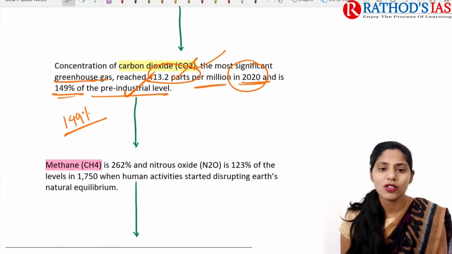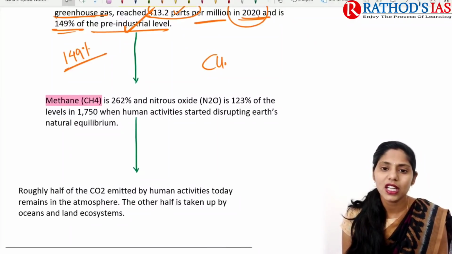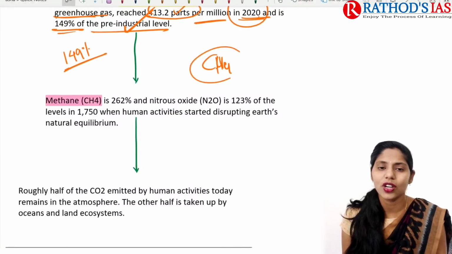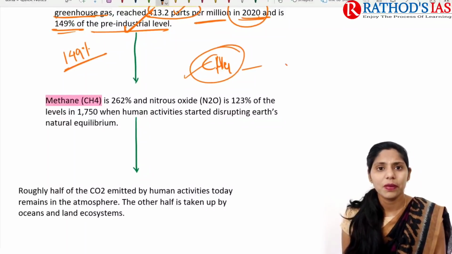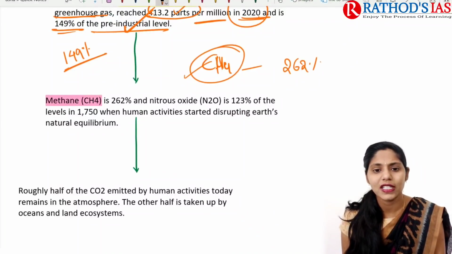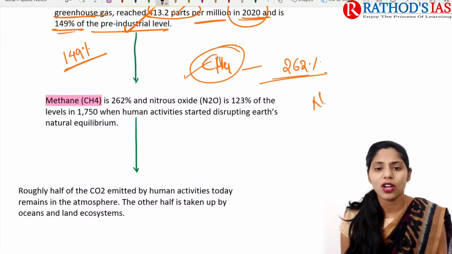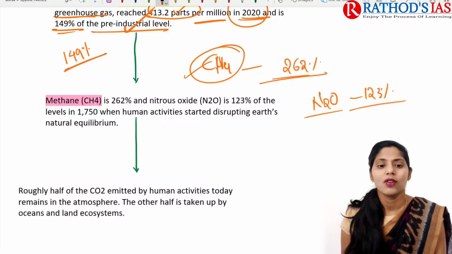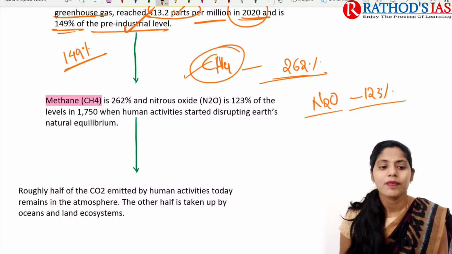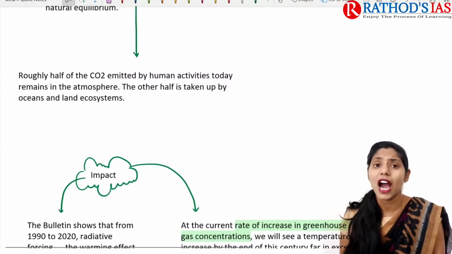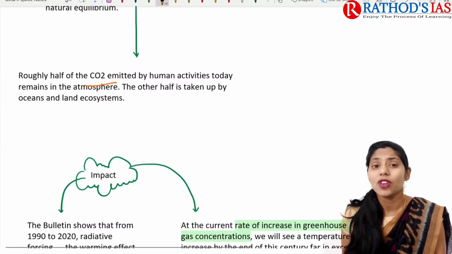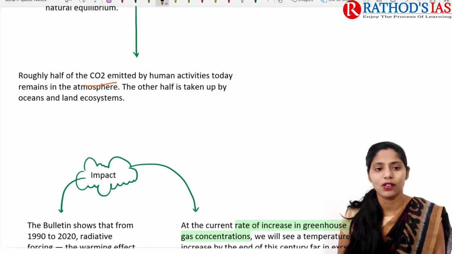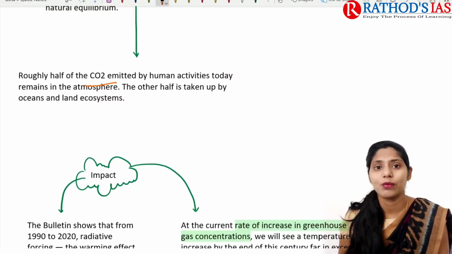So if you're talking about methane, that is CH4, the formula of methane, it is 262% of the pre-industrial level. And if you're talking about nitrous oxide, it is about 123% when we compare with the pre-industrial levels, right? And roughly half of the carbon dioxide, which is mainly emitted by human activities, today remains in the atmosphere.